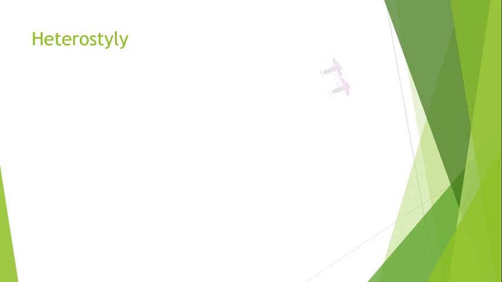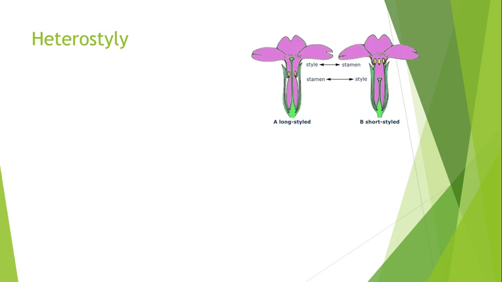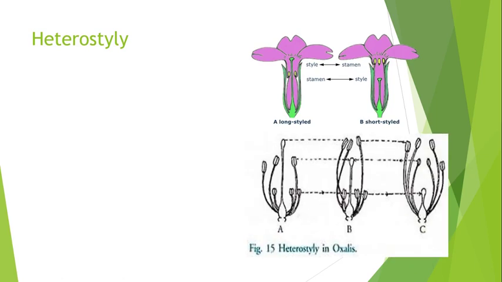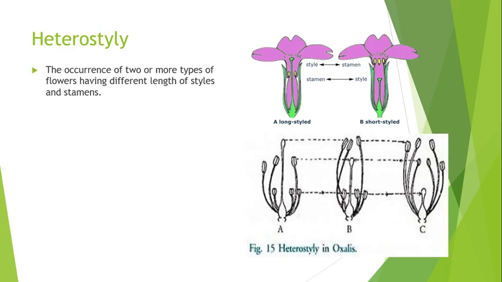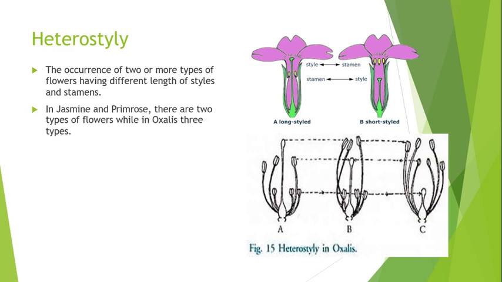What is heterostyly? Occurrence of 2 or more types of flowers depending upon the length of styles and stamens. In picture 1, you can see there are 2 types of flowers. This is seen in jasmine and primrose. Whereas in picture 2, you can see 3 types of flowers where the 3 heights of the gynoecium and the androecium are different. It can be seen in oxalis.